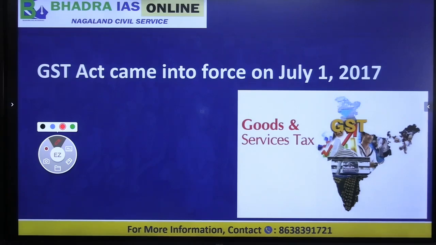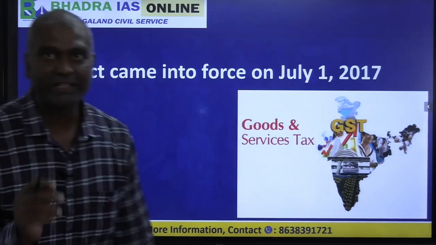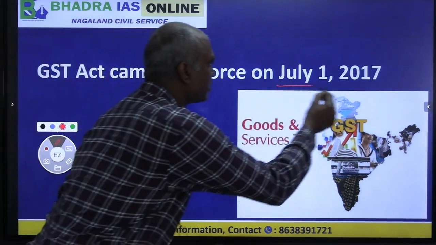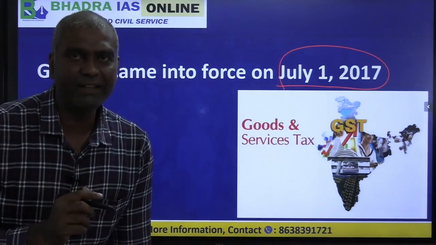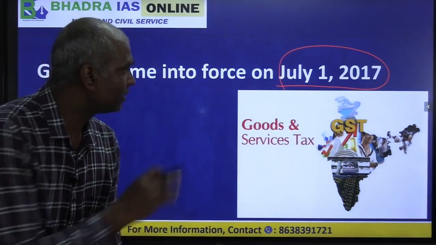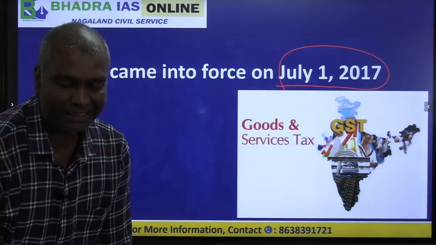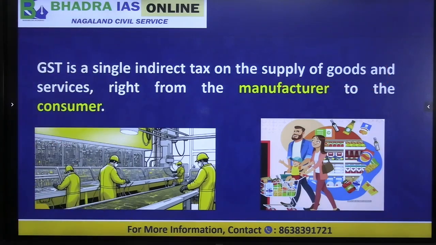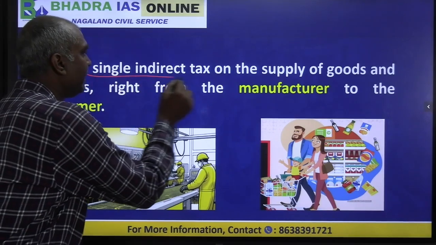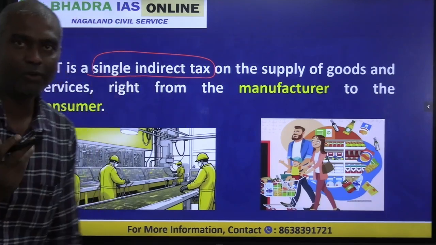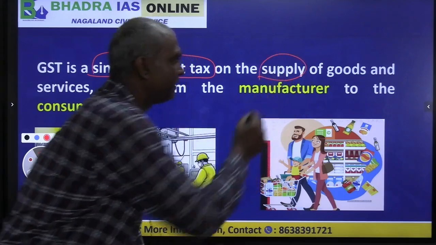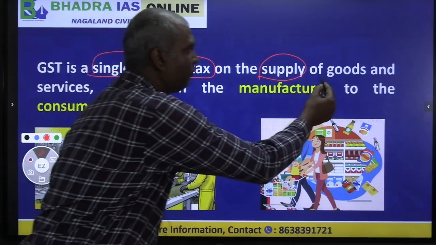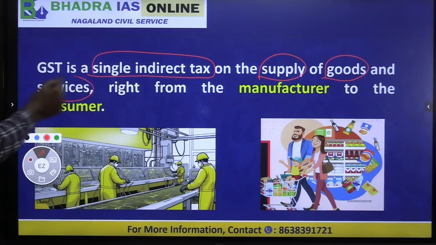The GST Act came into effect from 1st July 2017 all over India. This is generally a common indirect tax, that is the concept of GST. GST is normally understood as a single indirect tax on the supply of both goods and services.